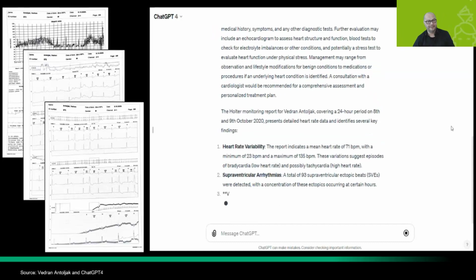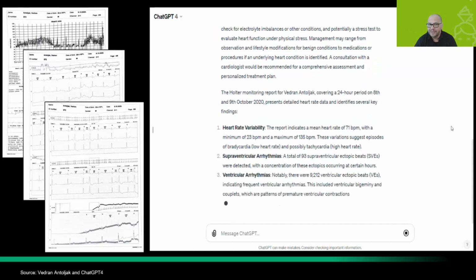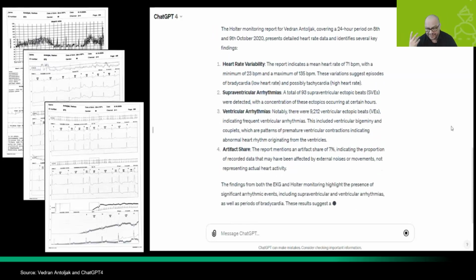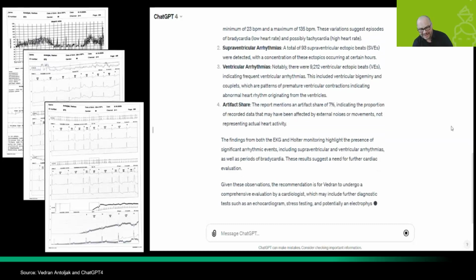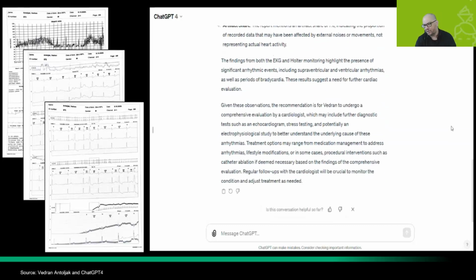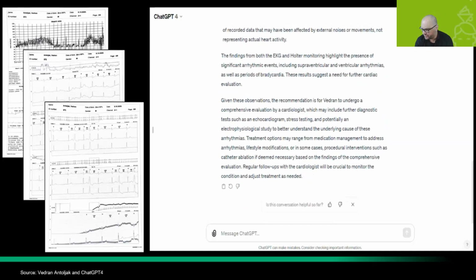You can see now, this is a short video that is going on. You see now how good ChatGPT is. It gave me a diagnosis that is 95% the same as the diagnosis that was provided to me by one of the best Croatian cardiologists 4 years ago. The guy's in pension right now. So very, very, very precise. Not only that, I didn't show you the whole thing, but I also asked what medicine I should take, how to change my lifestyle, and all of these answers were provided by ChatGPT.